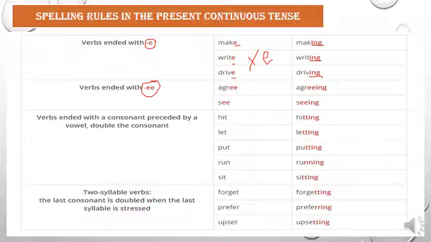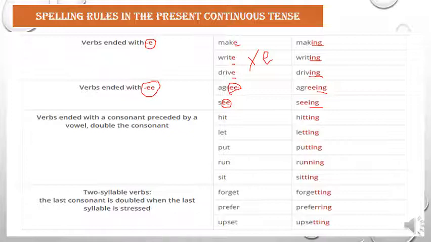so the verbs that end with double E, we do not make any changes to the verb, we just add ing. Let's see the examples that we have, like agree and see. Both end with double E, and as you can see, we didn't do any change to the verb, we just added ing. So let's repeat the two rules that we have explained till now, the rules of the verbs that end with E and the rules of the verbs that end with double E.